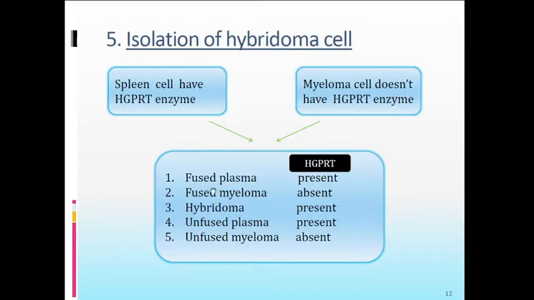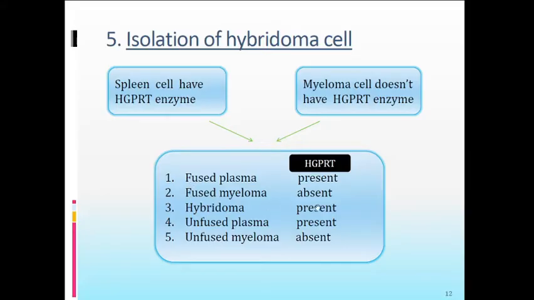So due to the absence of HGPRT, myeloma cell growth will not occur and the myeloma cell dies. The myeloma cell is actually immortal in nature, but it can grow only by the de novo synthesis process, and this de novo synthesis process is blocked by aminopterin, which is part of the HAT medium.